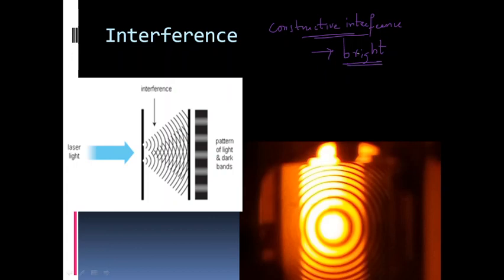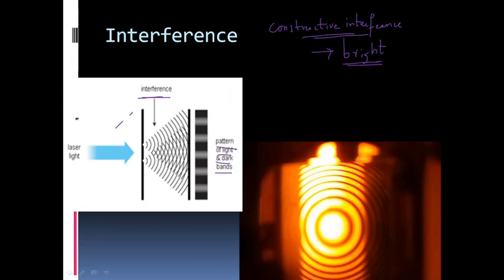Similarly, destructive interference will give darkness or a dark band or region in space. So in the interference process, constructive interference and destructive interference are consistently happening at different regions in space, so that we get patterns of light and dark bands.